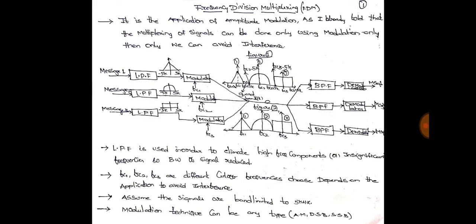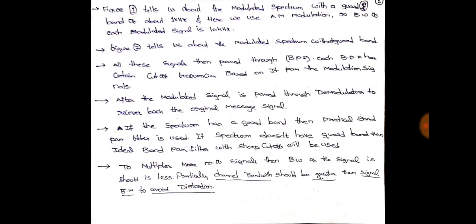But if you observe these spectrums, there is some gap between them. This is nothing but the guard band. Here we are providing a guard band of about 1 kilohertz, and we are using AM modulation, but it is not necessary to use AM; we can use any type of modulation. In my application I am using AM modulation. For AM, bandwidth is 2 times the bandwidth of the message signal. The message signal bandwidth is 5 kilohertz, so the bandwidth of each modulated signal is 10 kilohertz.